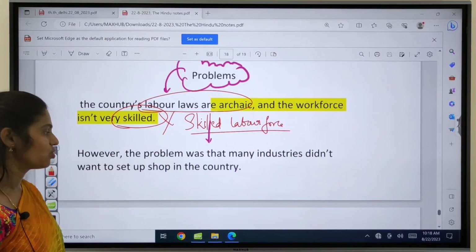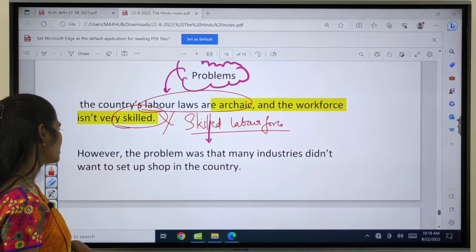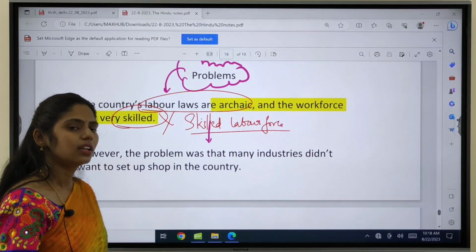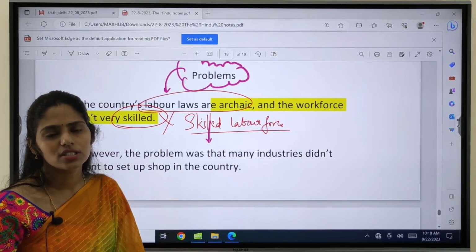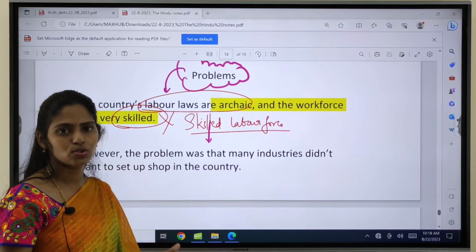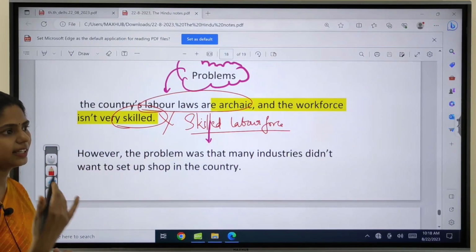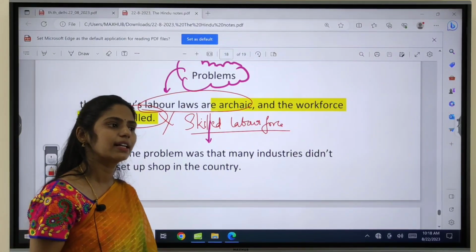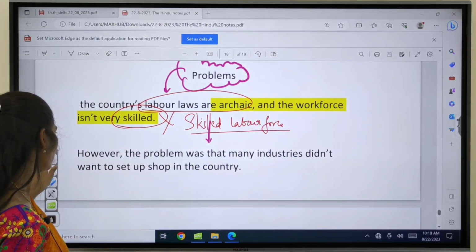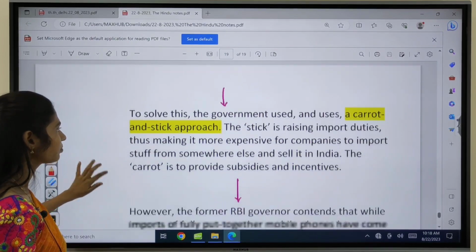So it is also one constraint. And next, many industries are not able to set up in India because of other constraints like legal constraints, or for example clearances, etc. So these are some important problems that are seen.